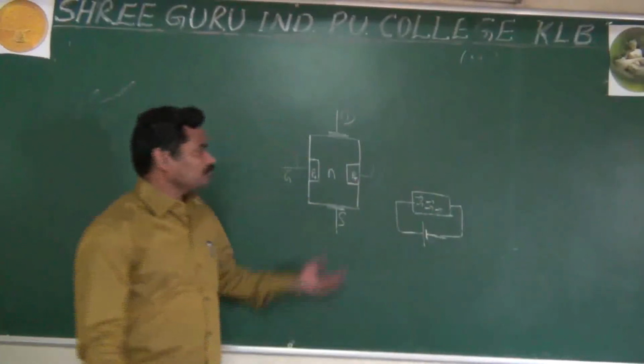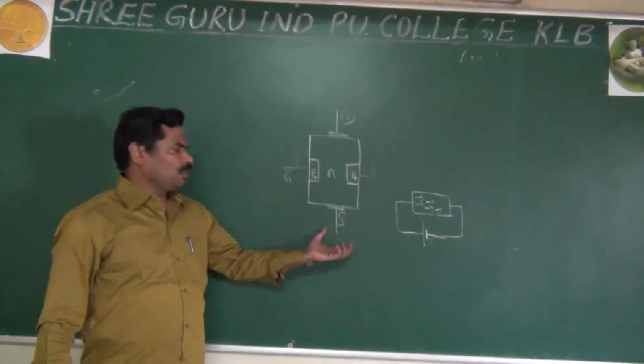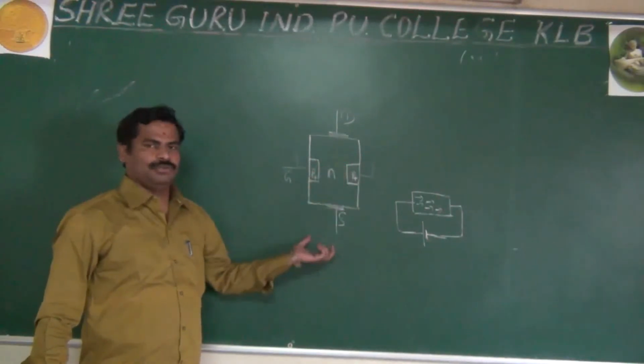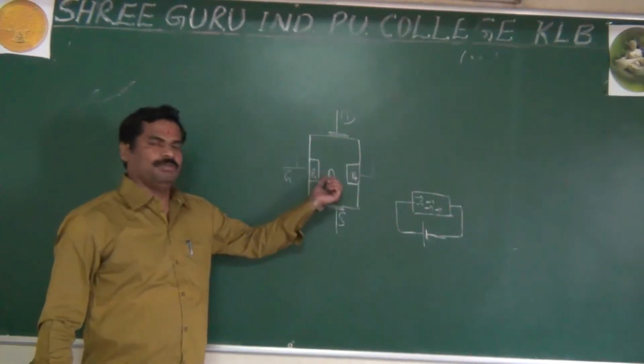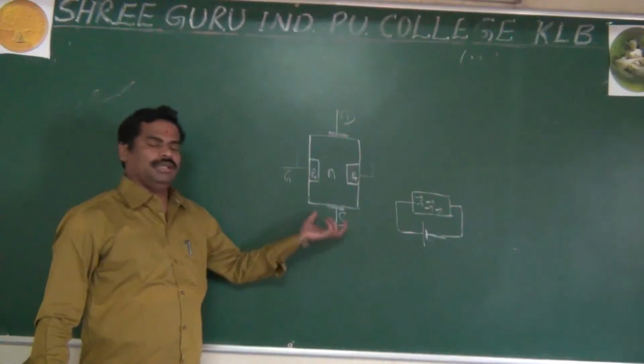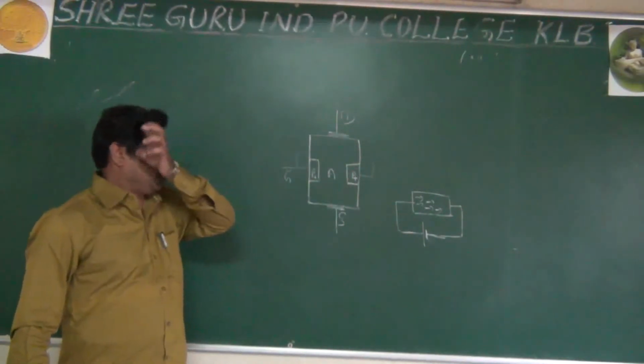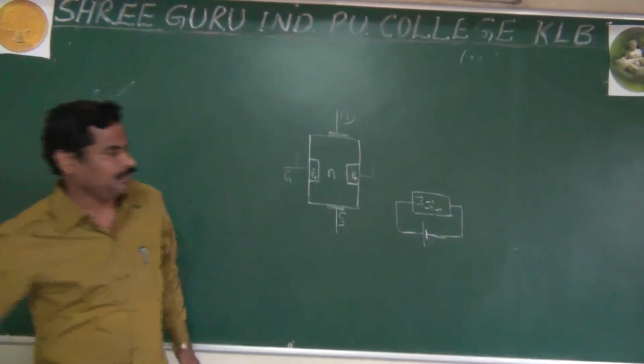In the same way, if you are not applying any biasing voltage, what happens? The net current will be zero. There is no formation of depletion region here, and the electrons are not moving from source to drain. And the important thing is that yesterday I said